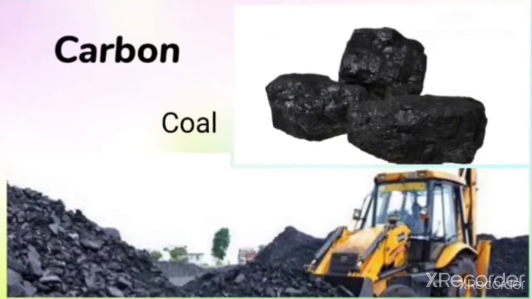Before discussing the properties of non-metals, let us see some examples of non-metals which are familiar to you. One of the most familiar ones is carbon. Carbon exists in nature in the form of three allotropes. One of the allotropes is coal. Carbon is found in the form of coal, which is quite familiar to you.